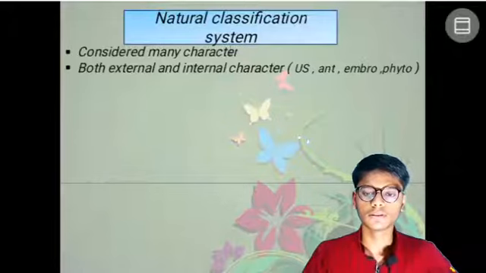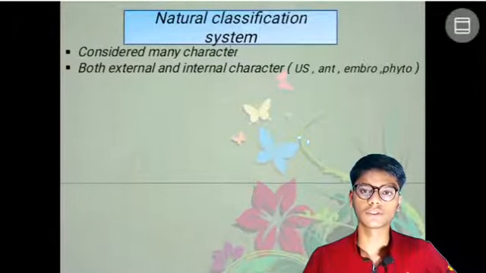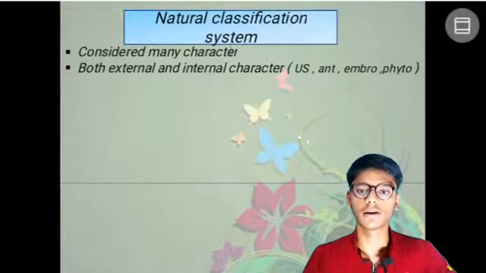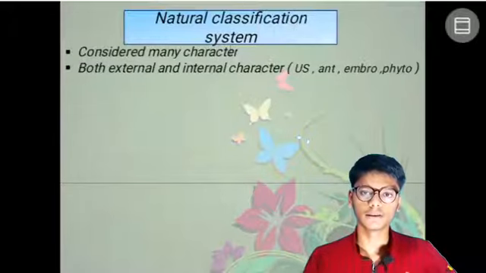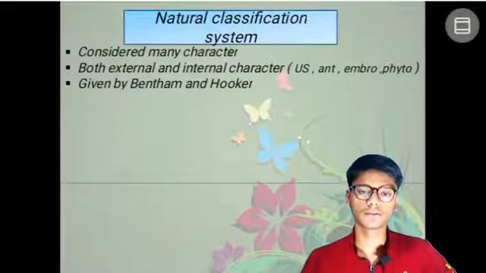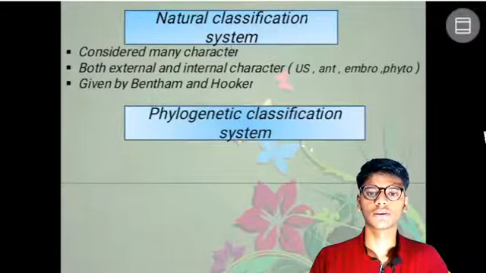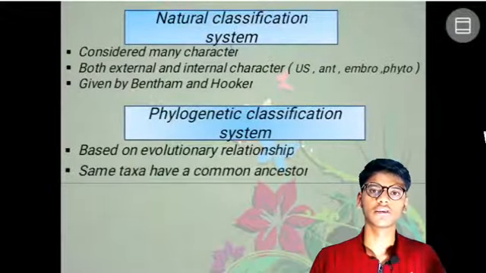The internal characters are anatomy, embryology, phytochemistry, and ultrastructure. These are the internal characters they studied. This was given by Bentham and Hooker. Remember these scientists' names. The next classification is the phylogenetic classification system, based on evolutionary relationship.